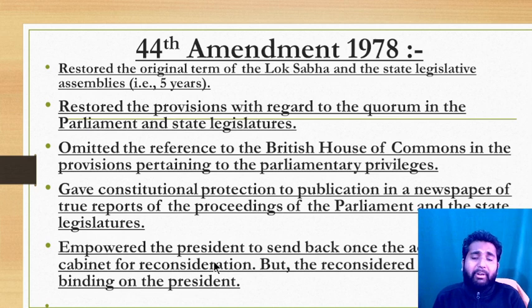The next is the 44th constitutional amendment, in 1978. This amendment was done at the time of the Janata Party government. Morarji Desai was the prime minister at that time. This is also a very important constitutional amendment because the right to property, which was a fundamental right, was deleted from the list of fundamental rights by this amendment and became a legal right, which is included at present in part 12 and article 300A.